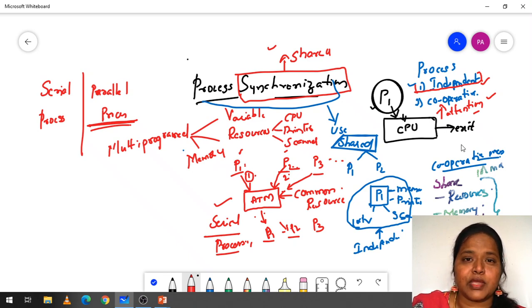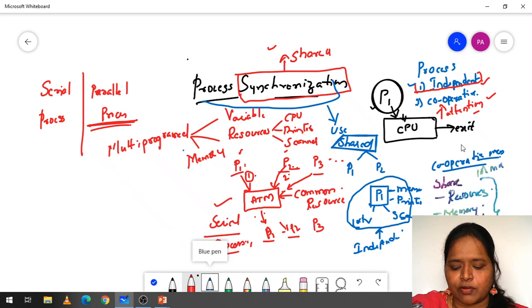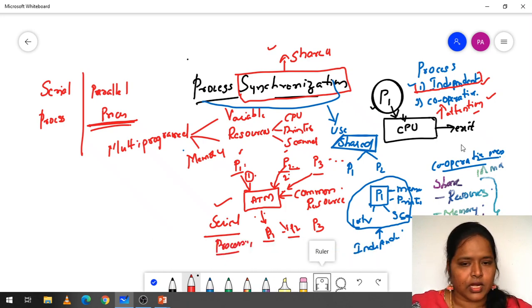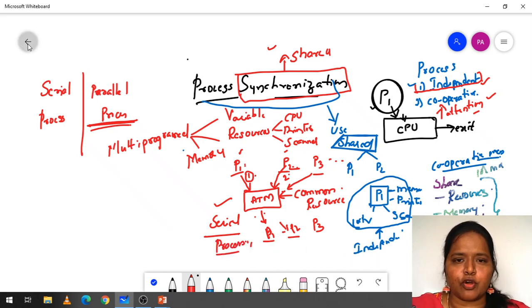Why do we pay much attention to them? Because they are going to share some data, or some variable, or the memory, or the resources, whatever it may be. Something is shared between the processes, so we call those processes cooperative processes. Fine. Here I am going to give you an example of when we will face a problem with cooperative processes.